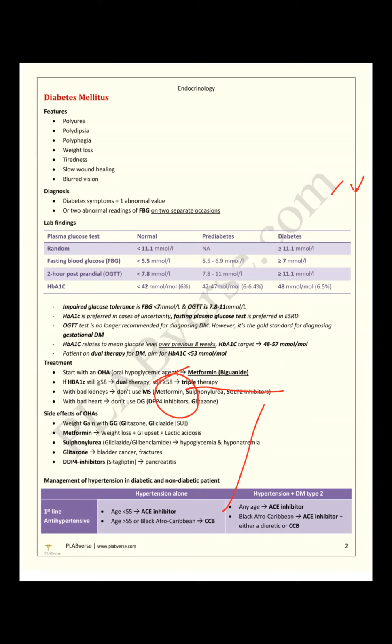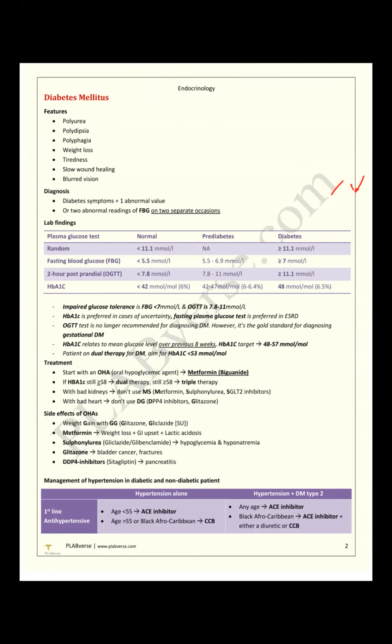Side effects of oral hypoglycemics is a very important exam question. My DHA candidates, lactic acidosis is the complication of metformin. We have to remember this way. Weight gain from glitazones is a recent exam question. Glitazones and gliclazide cause weight gain.